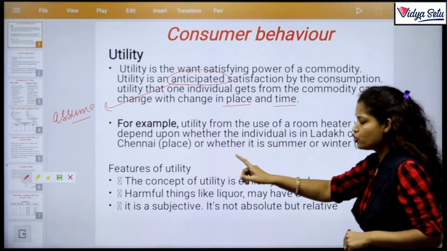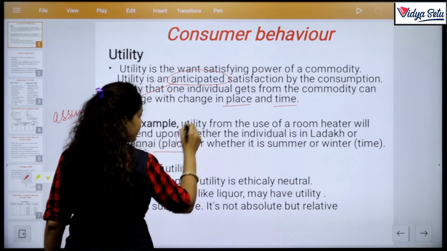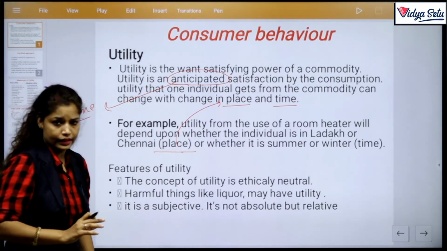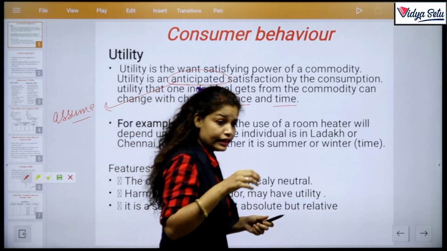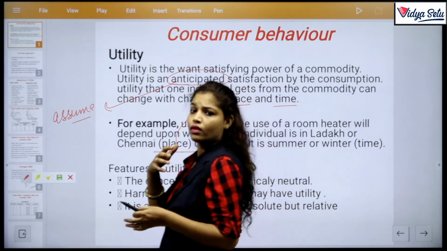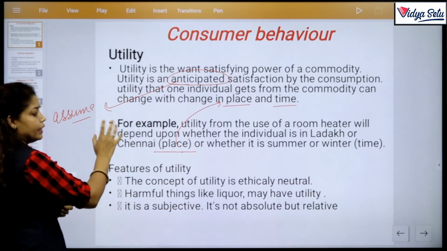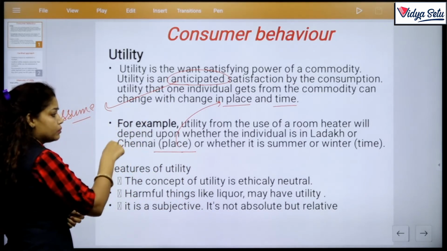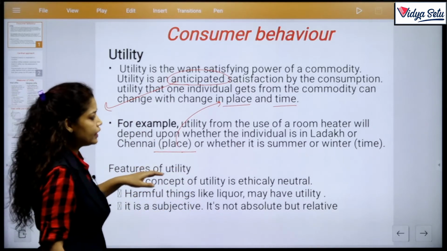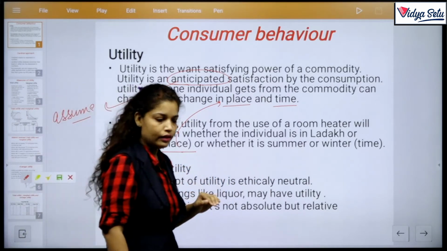For example, utility from the use of a room heater will depend upon whether the individual is in Ladakh or Chennai. So this example is according to place. If you use a room heater, it depends on whether you are in Ladakh or in Chennai. Chennai has summer weather, so the heater has no utility, but in Ladakh it creates utility. Same as whether it is summer or winter, like time. Clear? Hope you clear the concept.